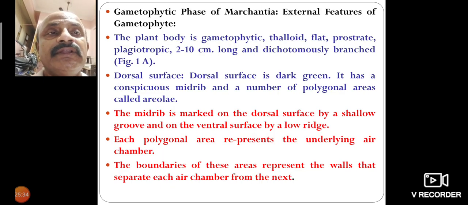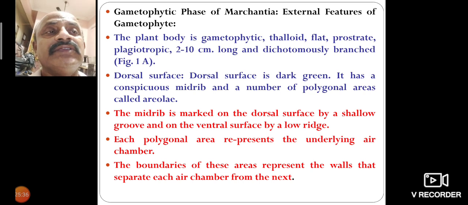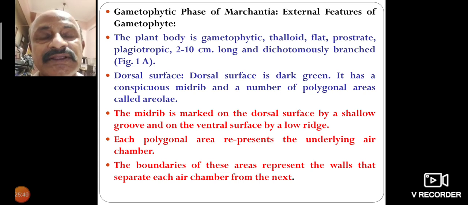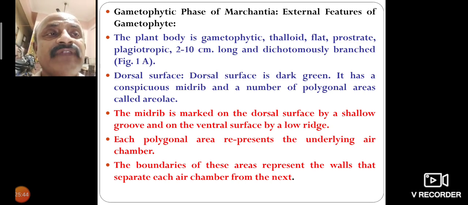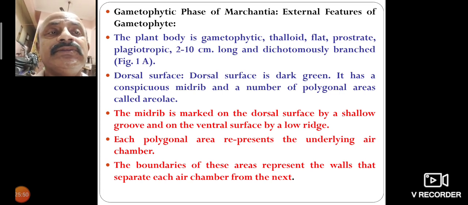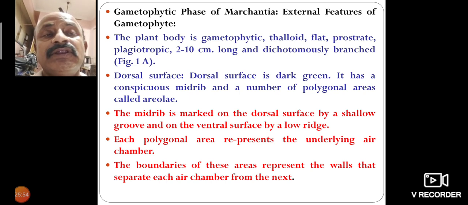Gametophytic phase of Marchantia: the external feature of the plant body is a gametophytic thallus, flat, prostrate, also plagiotropic, 2 to 10 centimeters long and dichotomously branched. The dorsal surface is dark green.